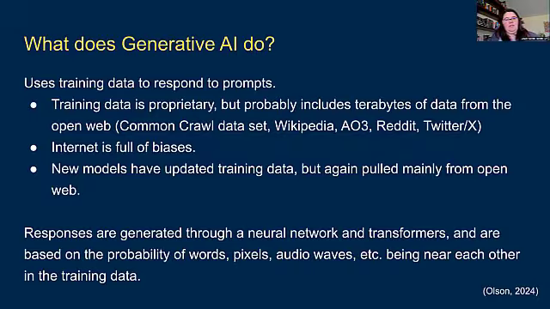So just as a refresher, generative AI uses training data to respond to prompts put in by people, right? The training data is proprietary, based on whichever company owns the AI, but it most likely includes a lot of information that's found on the open web. There's a book I just read recently that stated that a lot of the training data most likely comes from this big, huge data set called the Common Crawl, which uses things from Wikipedia, Reddit, Twitter, AO3, but again, we're not entirely sure.